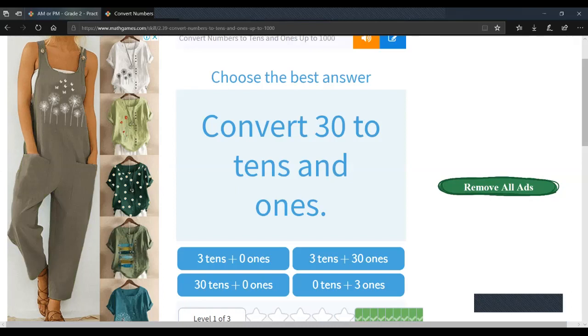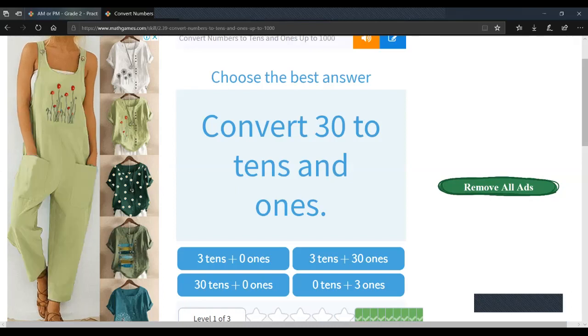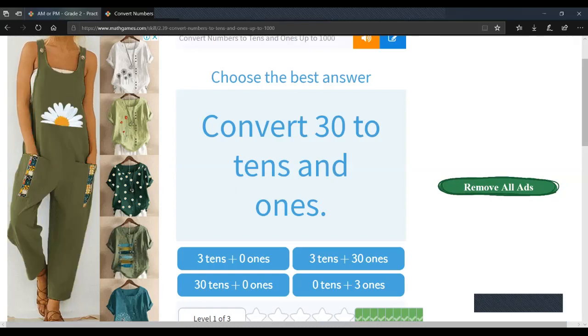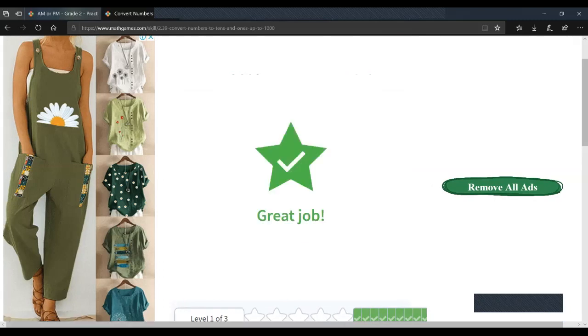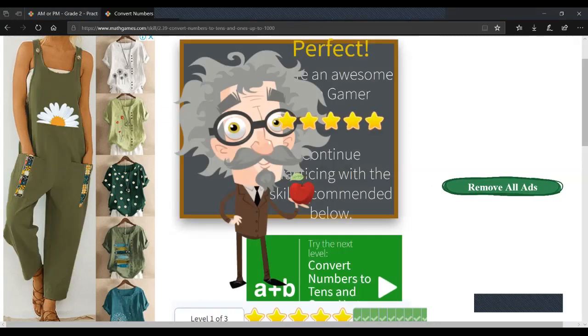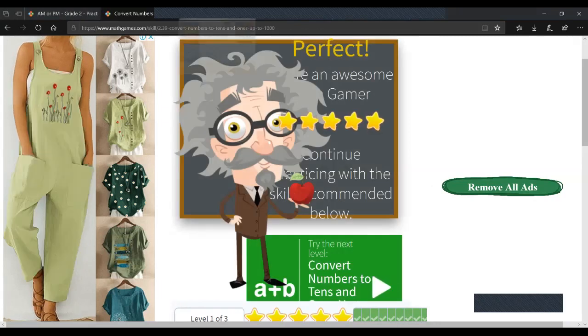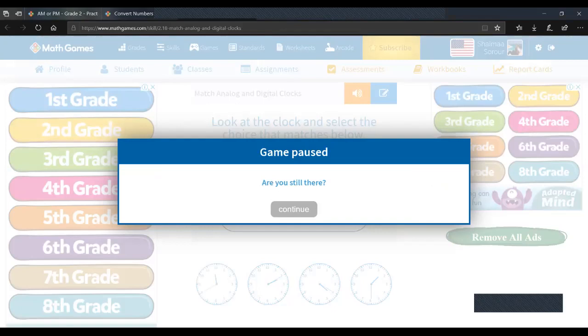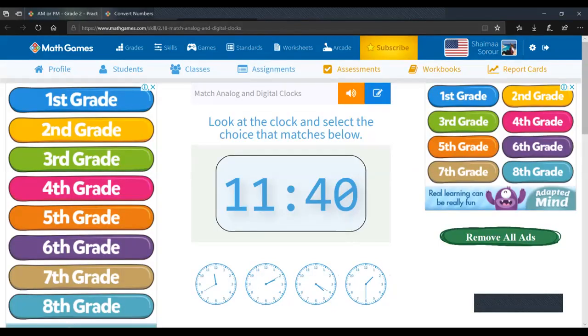All right, this is the last one. So we need to convert 30. So how many ones do we have? 0. And how many tens do we have? 3. Good job. Okay. You guys are experts on this. Now, I just need you to do a couple of these. They're a little bit tricky. So we're going to need you to do it with just a little bit of concentration, okay?